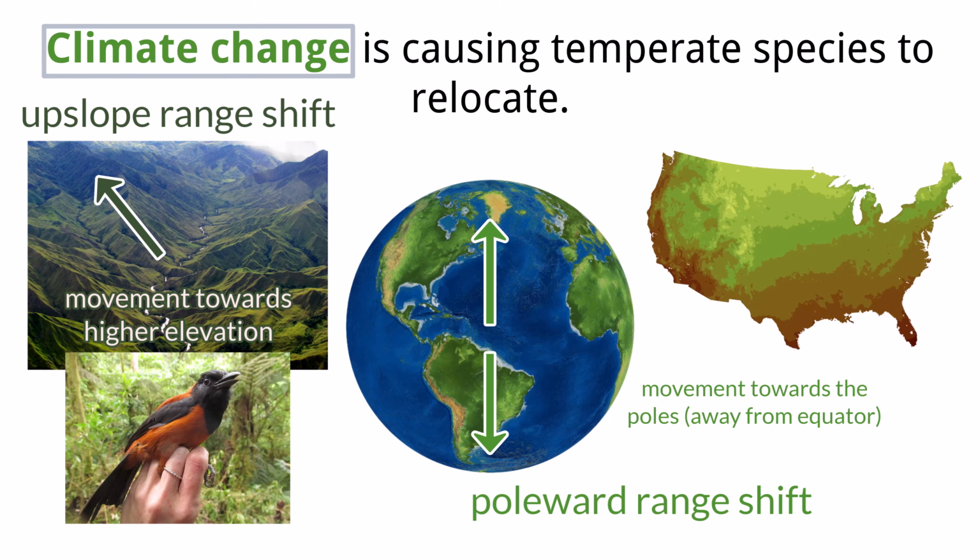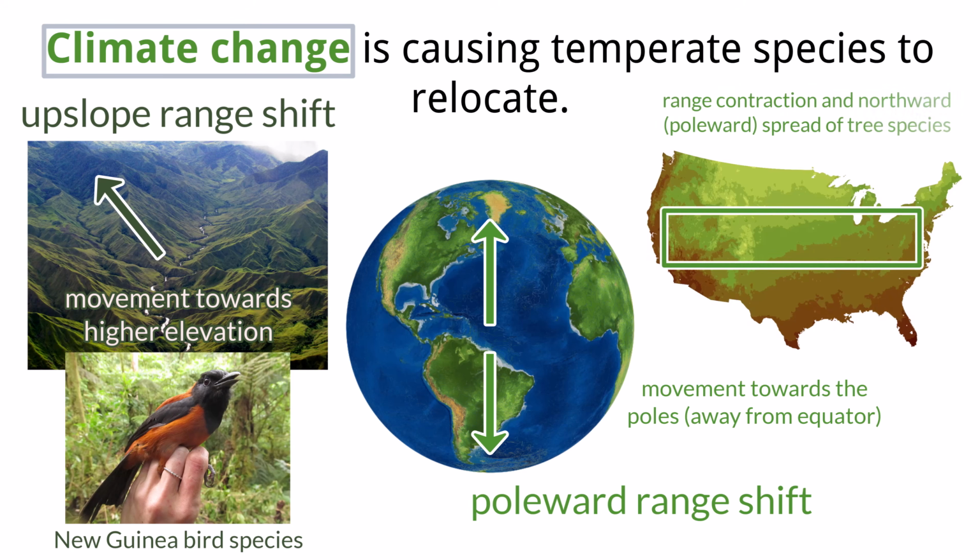This phenomenon is especially evident in the tropical zone montane bird species in New Guinea, where many species have been documented shifting their ranges upslope by significant distances to track their preferred climate as temperatures rise. Similarly, in North America, climate change is causing range contraction and a northward spread in many tree species.